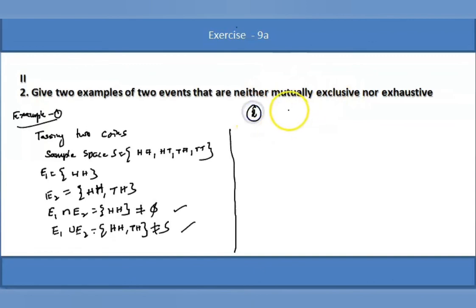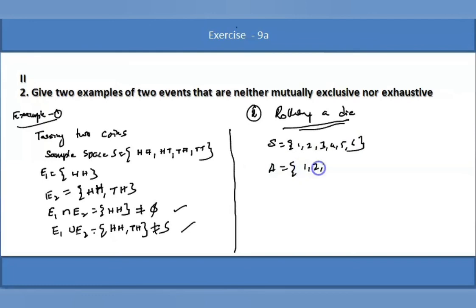Now let us go for the second example, rolling a die. Rolling a die is my experiment. The sample space S is 1, 2, 3, 4, 5, 6. I consider event A as 1, 2, 3 and B as 3, 4, 5. So what is A intersection B? A intersection B is 3, which is not equal to phi. Therefore, it is not mutually exclusive.